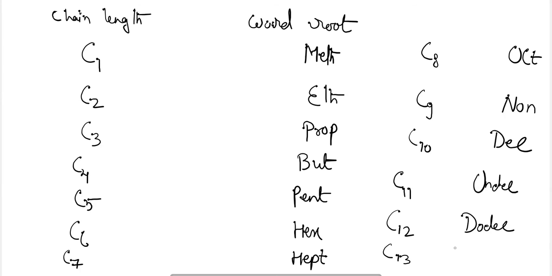Chain length 13 carbon, tridec. Okay, like this the name will be there. Next is the chain length for 20 carbon. If 20 carbon is there, then icosane. Chain length for 30 carbon, triacontane. Okay, like this the naming will be there for the word roots.